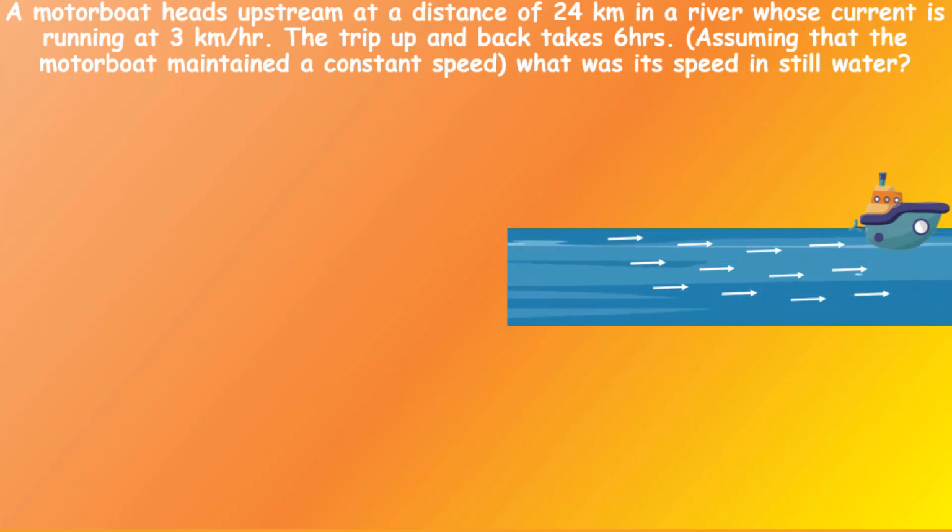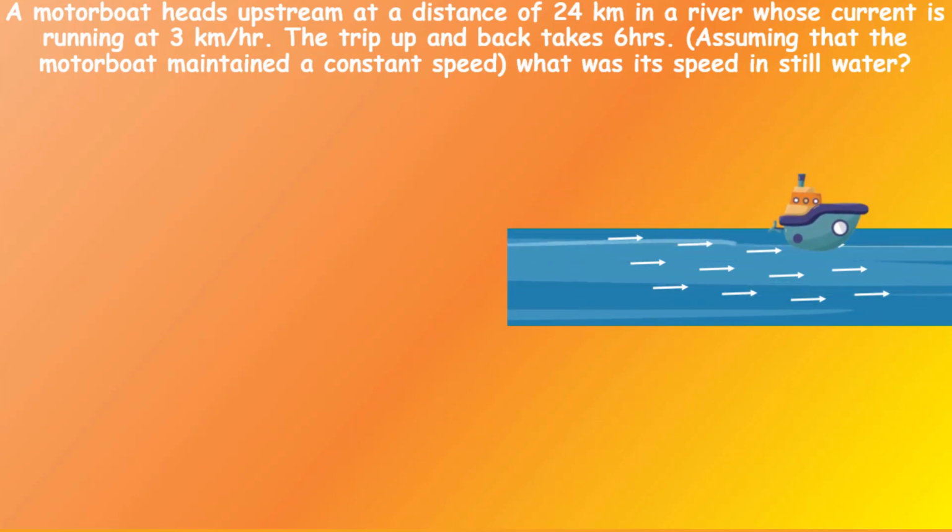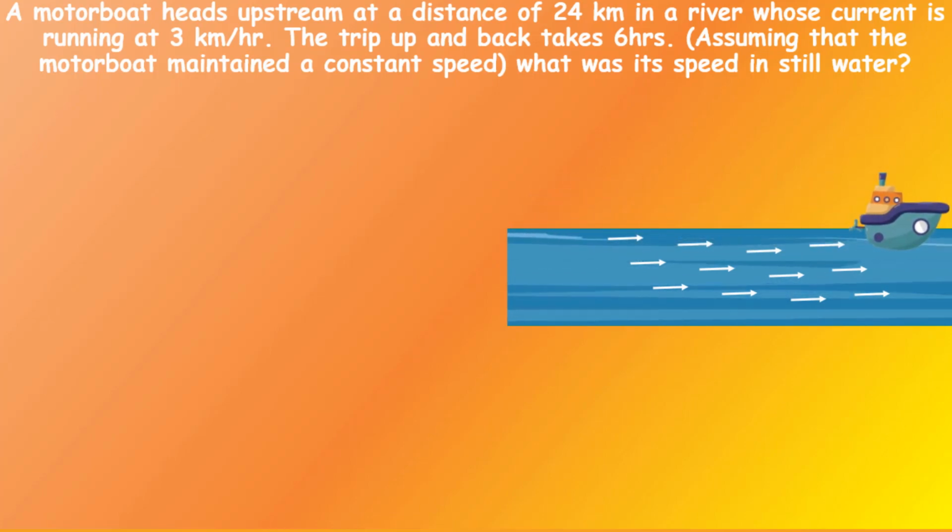That means the speed of the boat will increase, and it increases by an amount equal to the speed of the river flow. So the speed of the boat will increase by 3 km per hour, since the river flow is 3 km per hour.